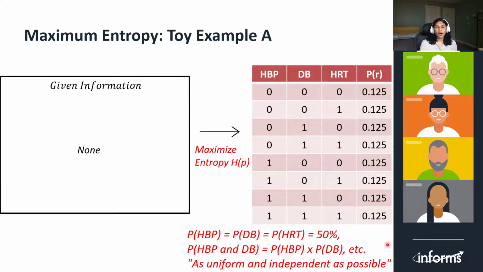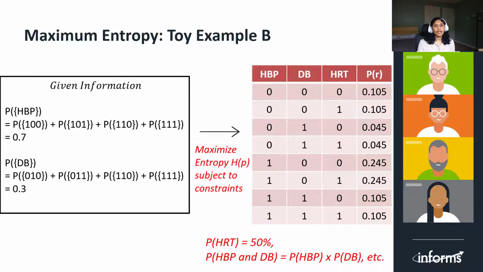What happens when we do have some more information about the diseases? Let us see how maximum entropy would work. In example B, we have been told that the probability of HBP is 0.7. We can represent this constraint as the marginal probability of HBP, which is obtained by calculating the probability of HBP given all combinations of the other 2 diseases. Similarly, we are told that the probability of DB is 0.3. When we maximize entropy subject to these constraints, we obtain the probabilities as shown in the table here.